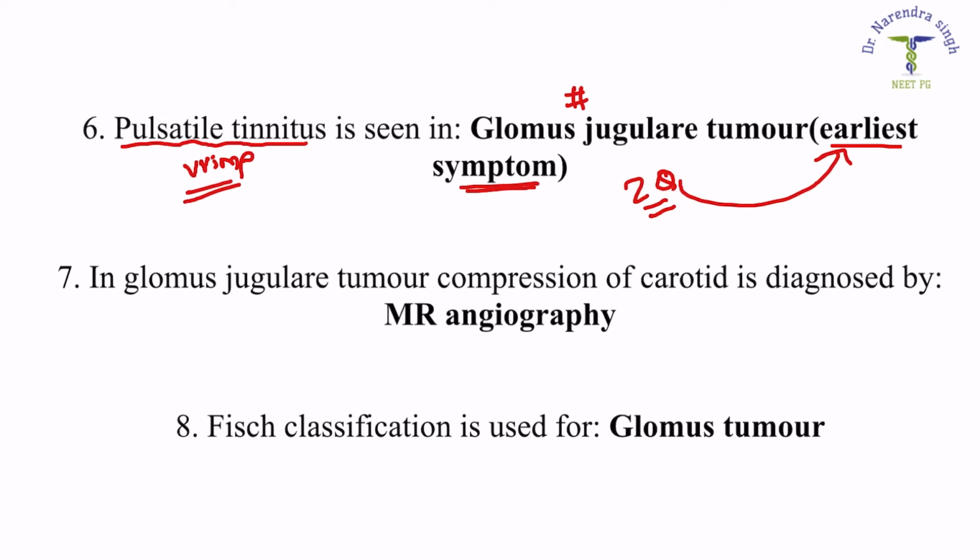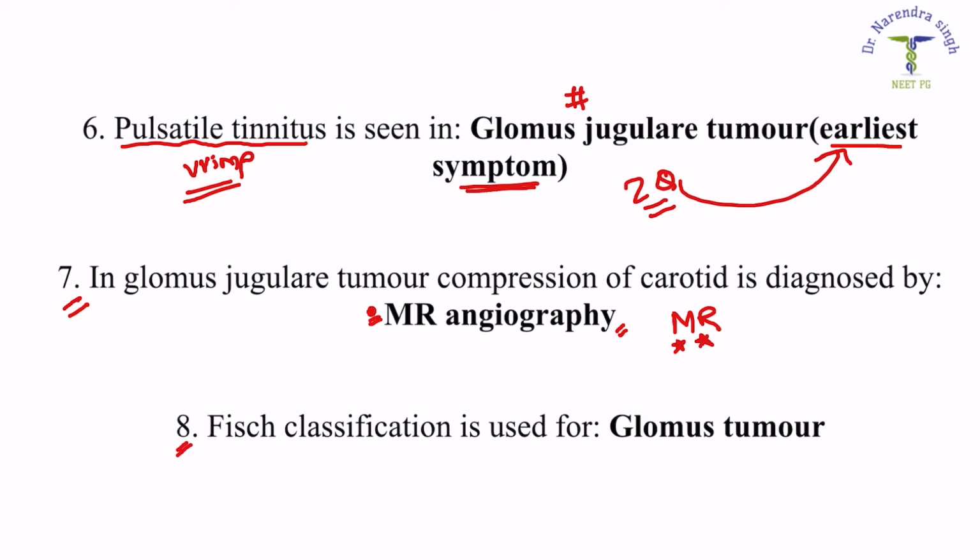Question number 7, which says that in glomus jugulare tumor, compression of the carotid is diagnosed by. Usually the vascular structural abnormalities are nowadays identified by the non-invasive procedure known as MR angiography, that is magnetic resonance angiography.